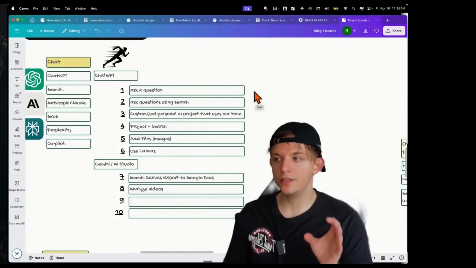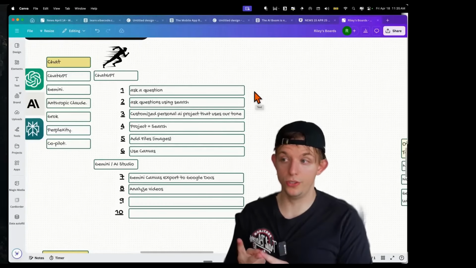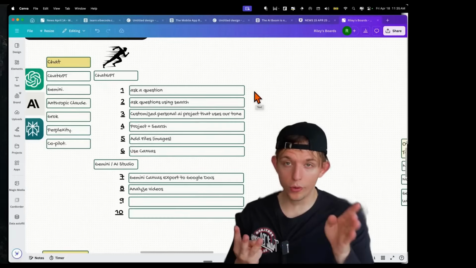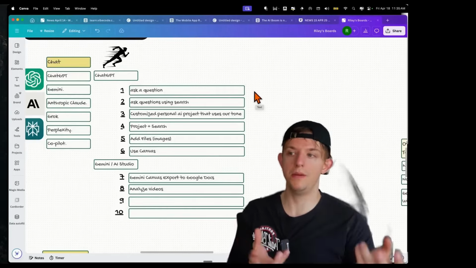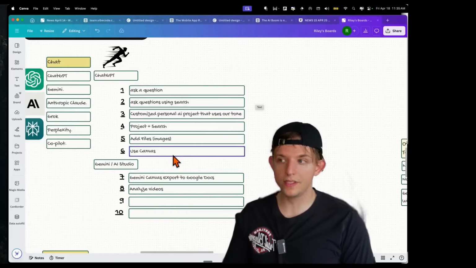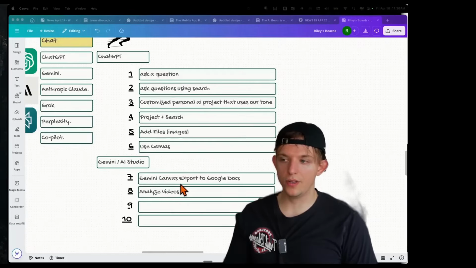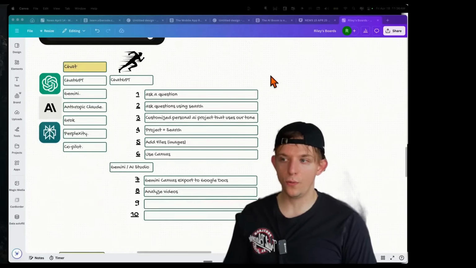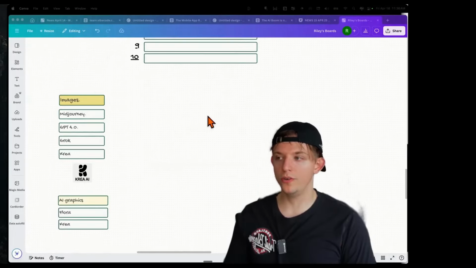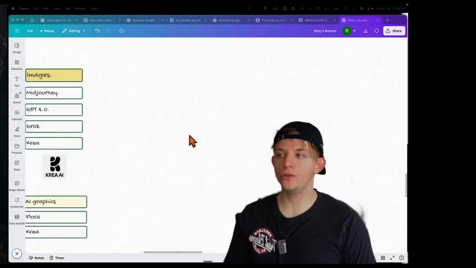So this is a pretty good start for chat. You can ask a question using search, you can create custom AI projects for your specific use case, and within those projects you can also search. You can add files such as images and PDFs. You can use the canvas feature to edit. And then within Gemini, you can actually use the canvas and export it to Google Docs. And you can also use the AI Studio, which is Gemini's AI, to analyze videos. And you can actually use all of these functionalities within your own apps that you can create, as we will get to later.